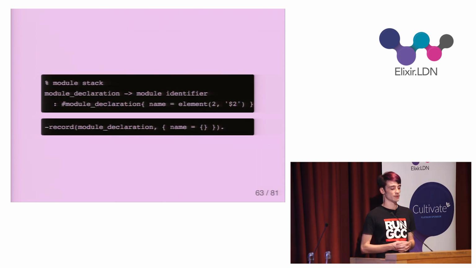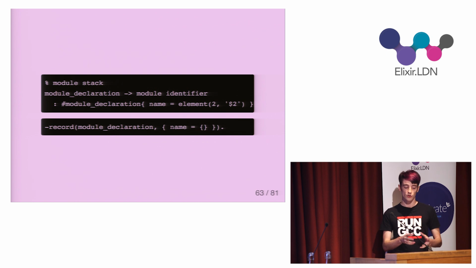So module declarations are simple. They always have the module keyword followed by an identifier. And both of these are tokens, making them terminal symbols and leaf nodes in the AST. So to make working with nodes a little easier, I've used Erlang records for each one. The module declaration has a name field in which I place the value of the identifier.